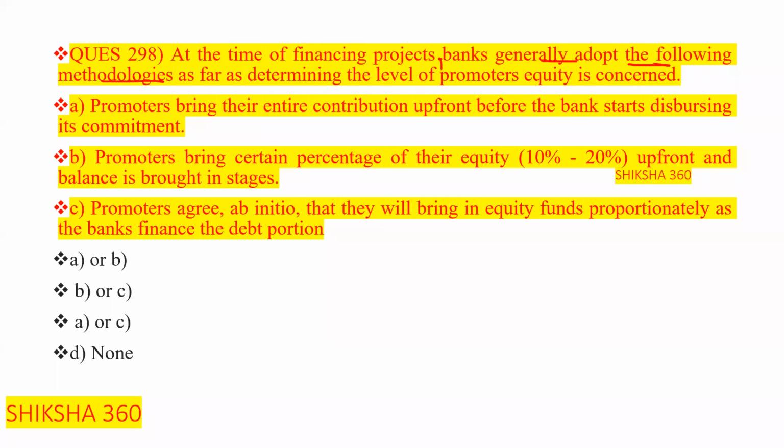First, promoters bring their entire contribution upfront before the bank starts its disbursement. Second, promoters bring a certain percentage of their equity, 10 to 20% upfront, and the balance is brought in stages. Third, promoters agree ab initio that they will bring in equity funds proportionately as the bank finances the debt portion.